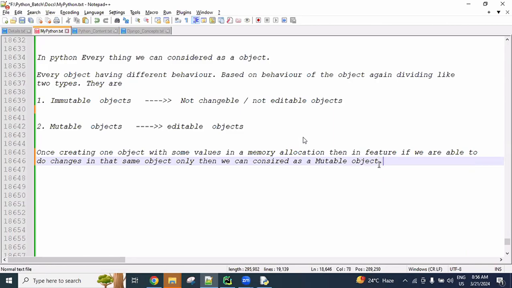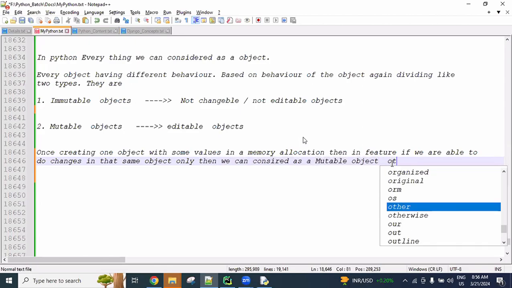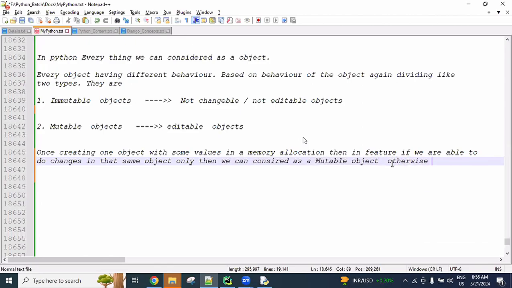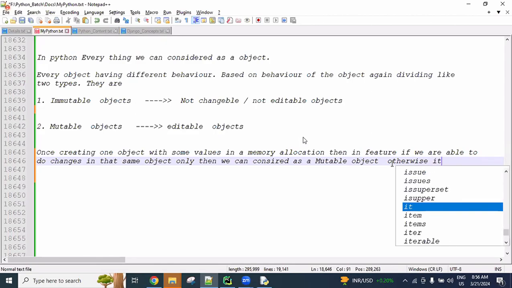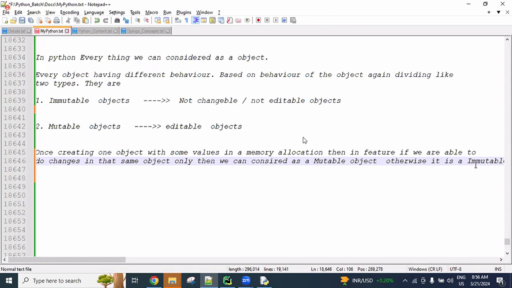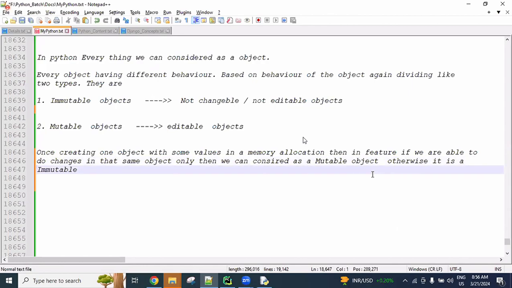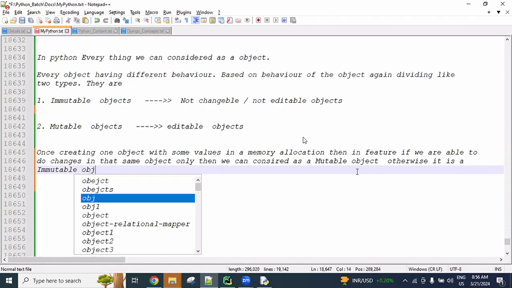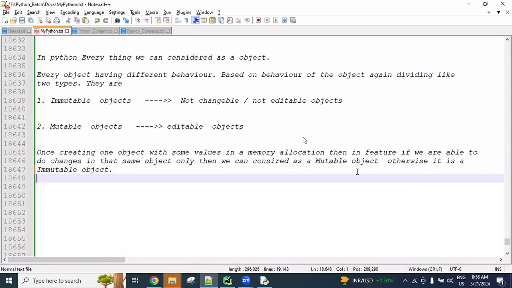Is this clear? Once creating one object with some values in a memory allocation, then in future, if we are able to do changes in that object, then we can consider that object as a mutable object. Otherwise, it is an immutable object. I hope you are understanding this definition.